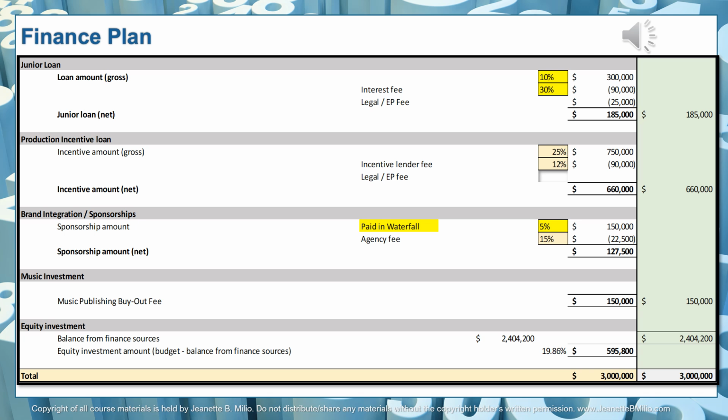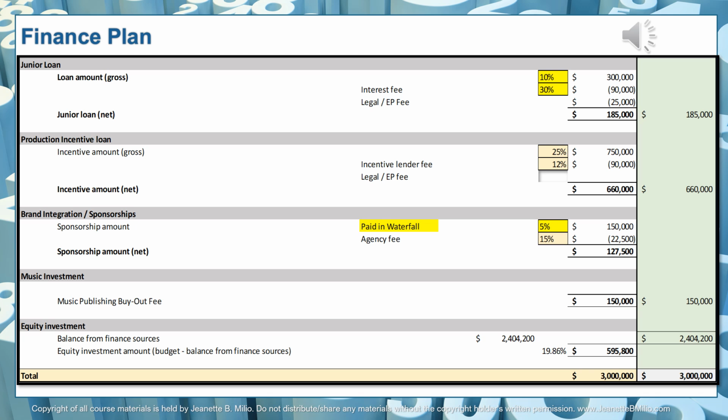The incentive is 25% of the budget, which we had before, and also here a legal fee, interest is charged, 12%. Then the brand integration is going to be 5% of the budget in this case, and it's paid in the waterfall. So it's not part of the items that cover the budget. We're going to get this paid when the movie is delivered. The music investment is the same, $150,000, like we had in the earlier case study that you are supposed to review in order to answer this question.